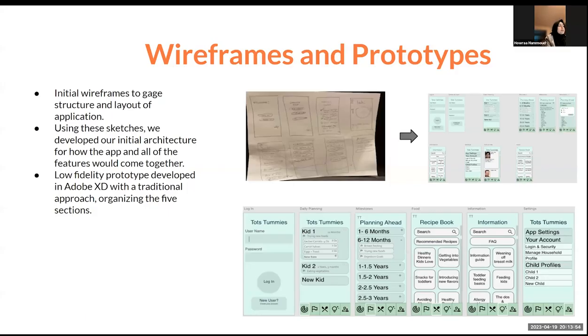Wireframes and prototypes. We began with a simple sketch that modeled our information organization structure. From there, we moved on to a low fidelity prototype in Adobe XD, bringing our application to life. We took a traditional approach and narrowed things down and began incorporating some designs that we thought would be best for busy parents, taking into consideration placement of icons, general layout, readability, and the number of screens.